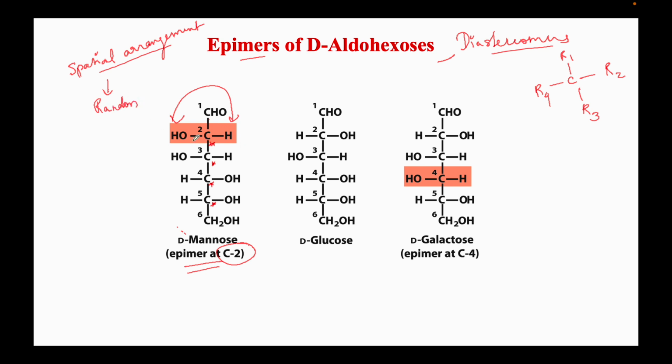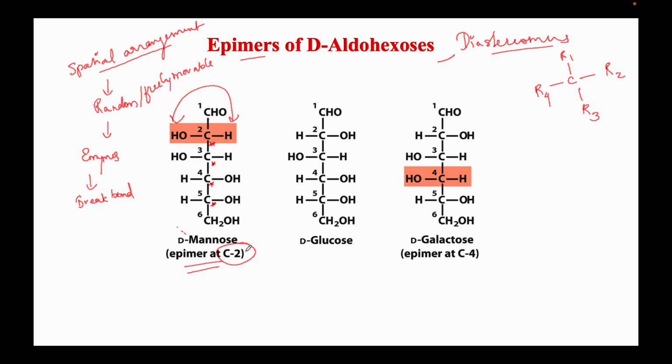These bonds don't change on their own, they can only be changed by enzymes. These are not freely movable. We have to break that bond and form a new bond in order to make glucose from mannose.